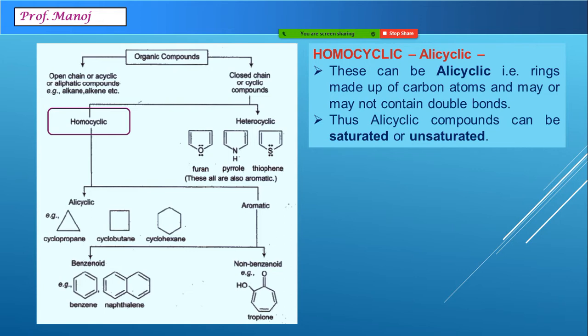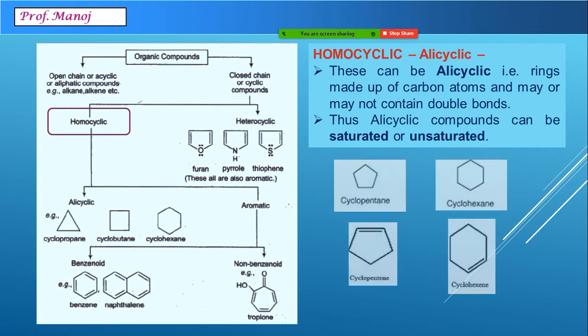Usually, alicyclic compounds with triple bonds are rare and unstable. For example, you can see here cyclopentane, the first compound, and below it its unsaturated variety, cyclopentene. Cyclohexane with 6 carbon atoms, with unsaturated variety cyclohexene. These all contain only carbon atoms in their rings, so they are called homocyclic.